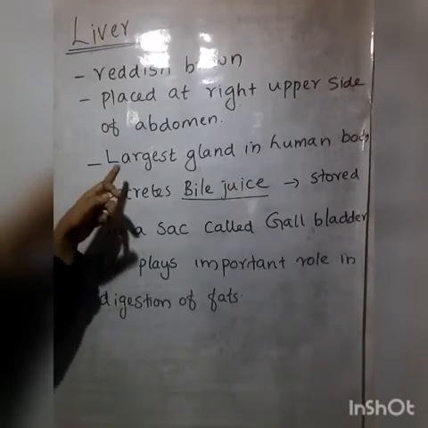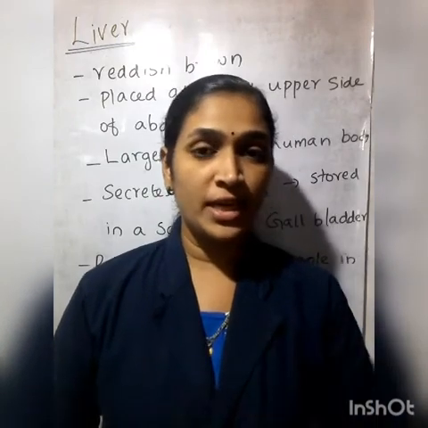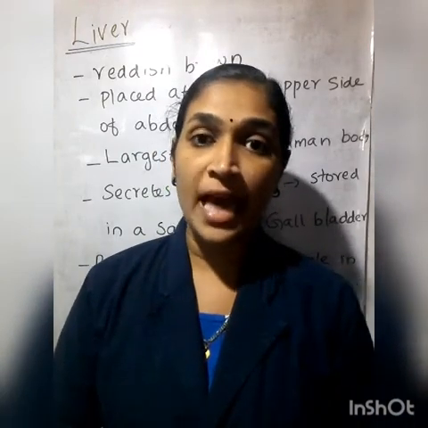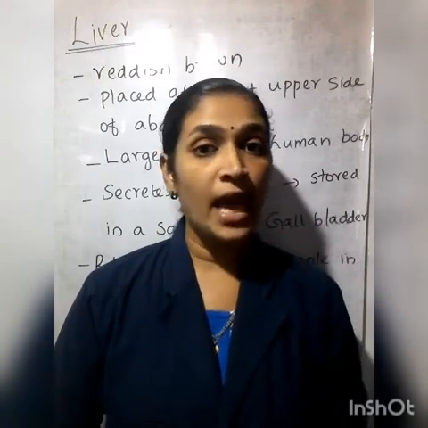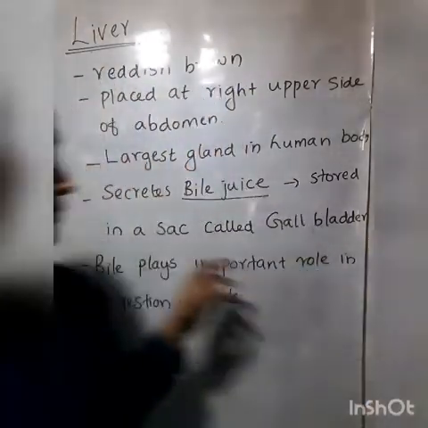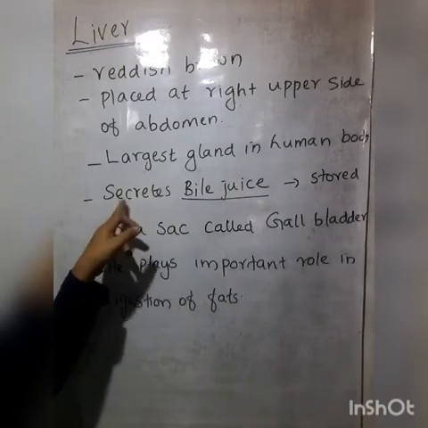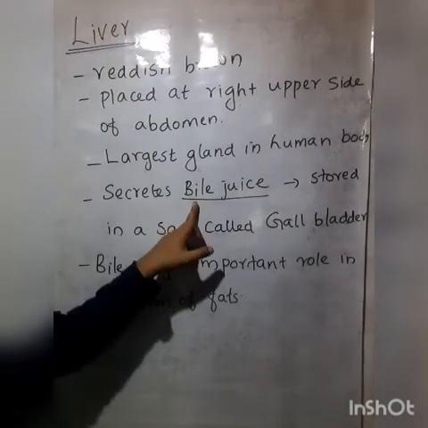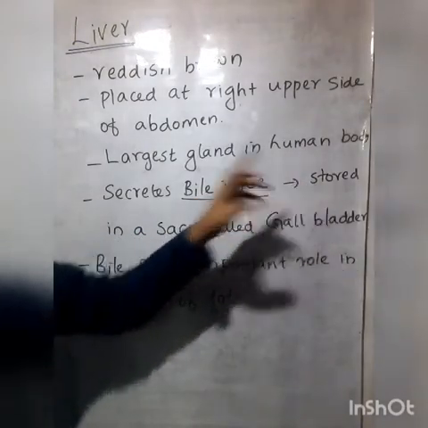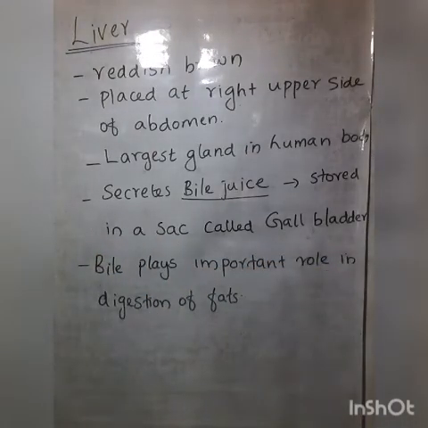Then it is the largest gland in the human body. That I also told you in the first class. This is a very important point. Liver is the largest gland in the human body. Then the liver secretes a digestive juice called bile juice. What is the name? Bile. And this bile juice is stored in a sac called the gallbladder.